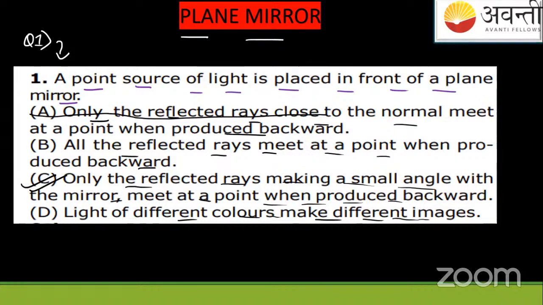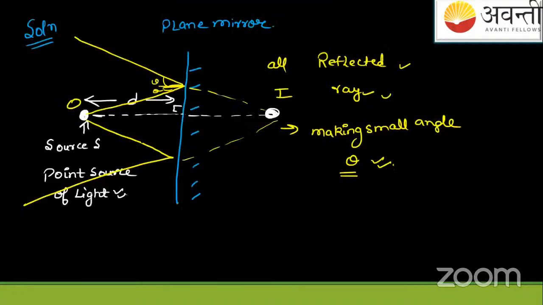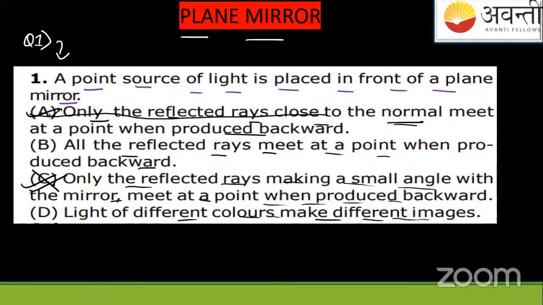Only the reflected rays making a small angle theta with the mirror meet at a point when produced back. Close to the normal, meet at a point when produced back. Okay. So we'll say only for those rays. Okay. So we'll say, see, these two options have chances because you can see reflected rays close to the normal meet at a point when produced backward. Only the reflector is making a small angle with the mirror. So what do you say? With the mirror or with the normal? We can see here easily that it's not with the mirror, it's with the normal they're making the angles. Okay. So we'll write here what? It is A option, not C.